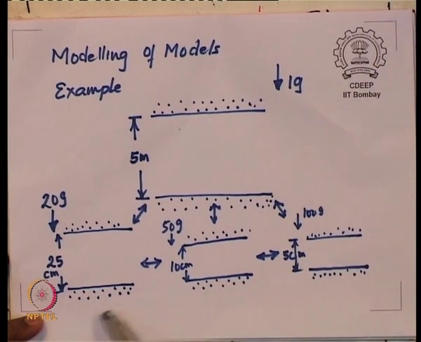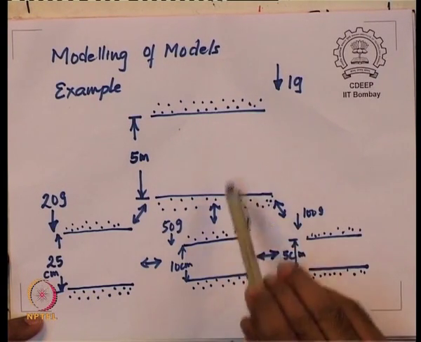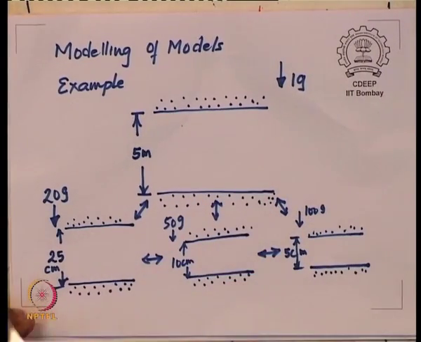So model 1, model 2 and model 3 are models of each other, but individually they are also models of a particular prototype. The idea is that all these 3 models should have identical time settlement behavior to that of the prototype. So in this lecture we have discussed the Kepler-Ross scaling laws and dynamic model scaling laws, and then we also discussed the technique called modeling of models.